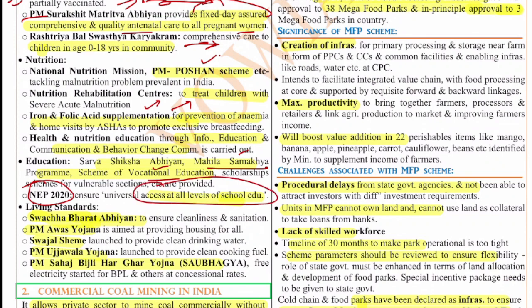And also, along with these, even for the better living standards, we have launched various schemes like the Swachh Bharat Abhiyan, PM Awas Yojana, the Swajal scheme for clean drinking water, the Ujjwala Yojana for LPG, the clean cooking fuel, and the Saubhagya scheme for the electricity to the BPL. So in all the areas, we are working comprehensively. This is basically to ensure that the people will receive all the benefits and come out of poverty. This is the main aim.